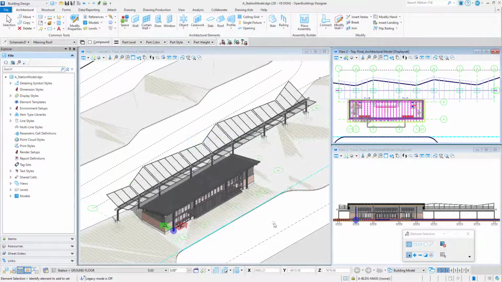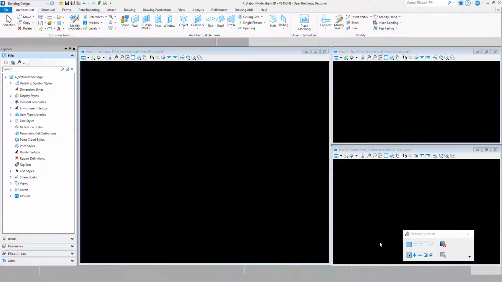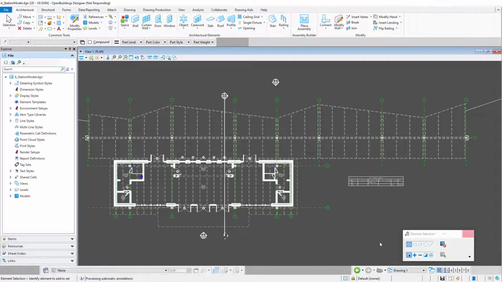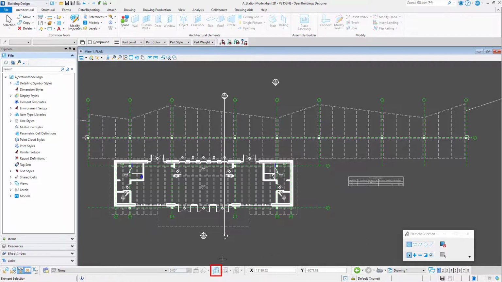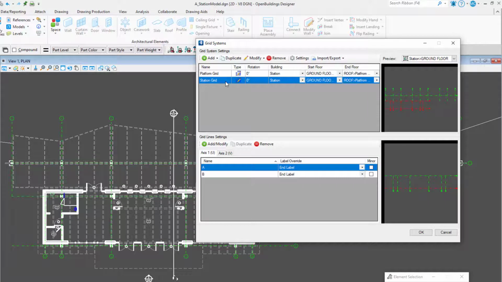The Grid System Manager is a great tool for setting up and managing grids in both your 3D models and for displaying the grid on your 2D drawings. The example here is two grids defined, one for an existing station building and a second for a new roof canopy over the platform area. But what determines the look of the grid? The color, the line style, fonts used, and so on.